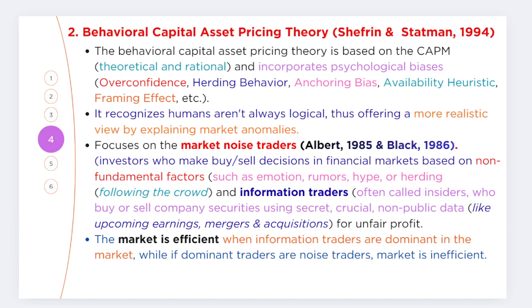The next one is the information trader, often called an insider, who buys or sells company securities using secret, crucial, non-public or private data, like upcoming earnings or a merger or acquisition announcement. If someone knows the information before it is published and reacts based on that private information, that is an information trader, friends.